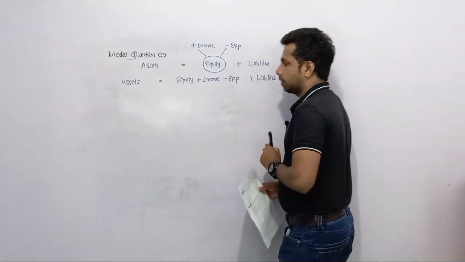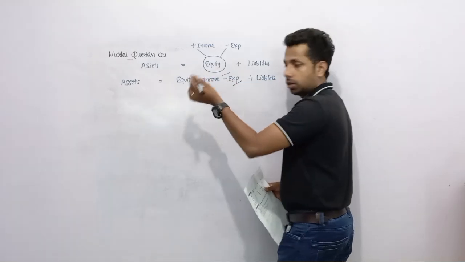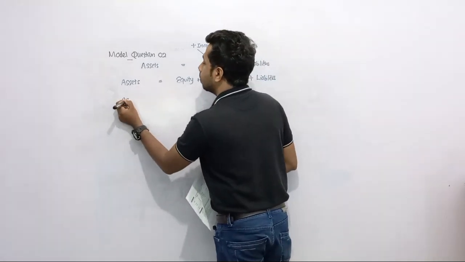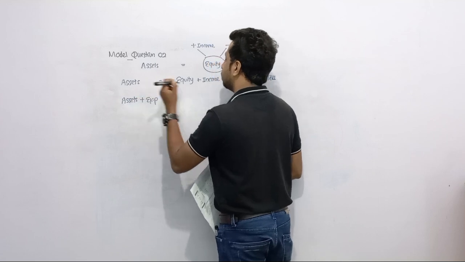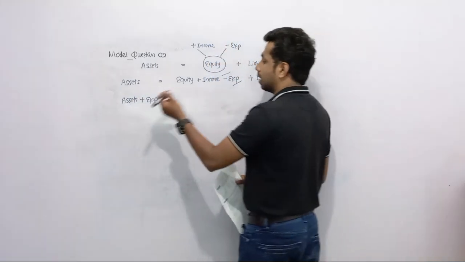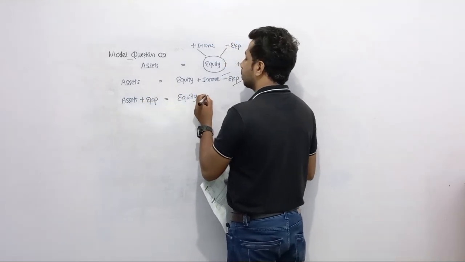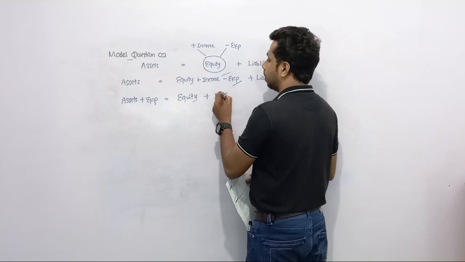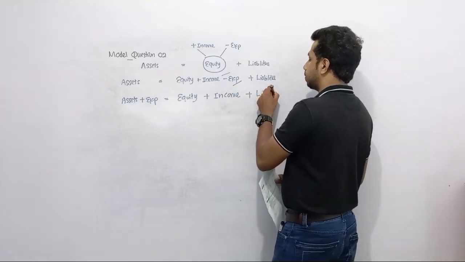So now the expenses we can take to the left side. Now assets plus expenses. When changing the side, we need to change the sign as well. Assets plus expenses equals equity plus income plus liabilities.